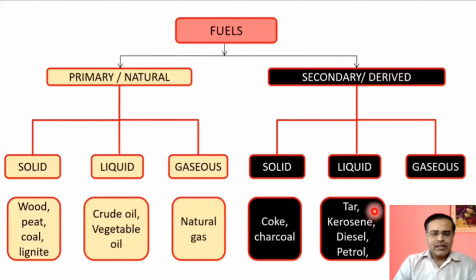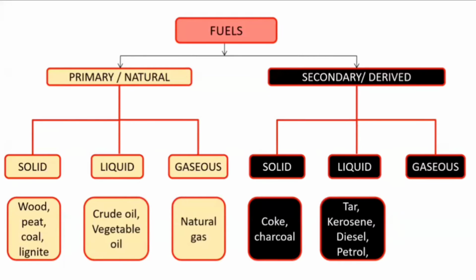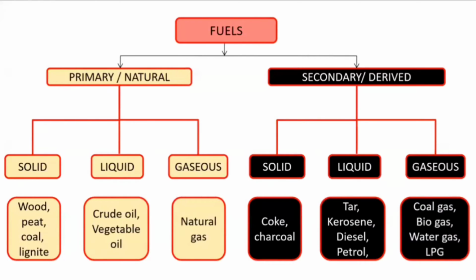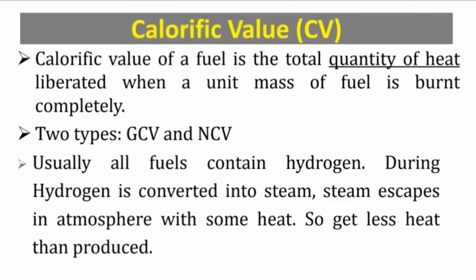These can be the various fuels in the liquid subcategory. While the gaseous fuels are CNG, LPG, LNG, water gas, biogas, coal gas, etc.